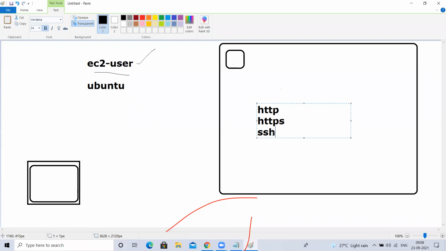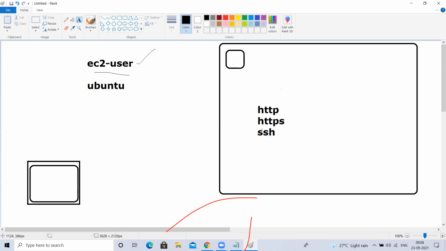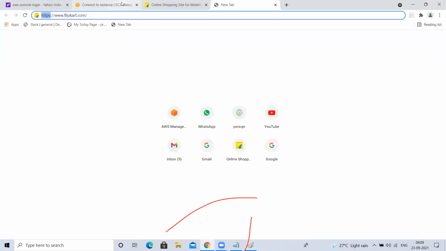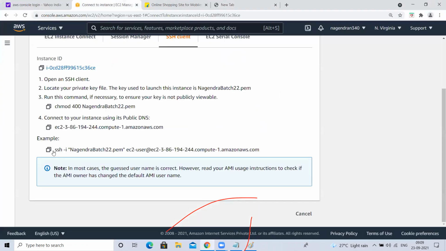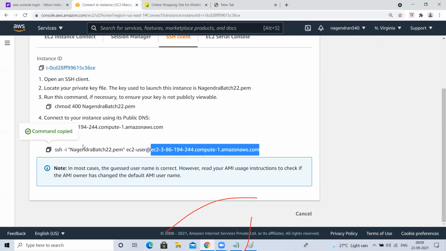SSH is one of the protocols which we use for Linux. So here in this command, SSH is saying this is a Linux protocol, and this is a username. This is a domain, similar to a domain, a DNS.